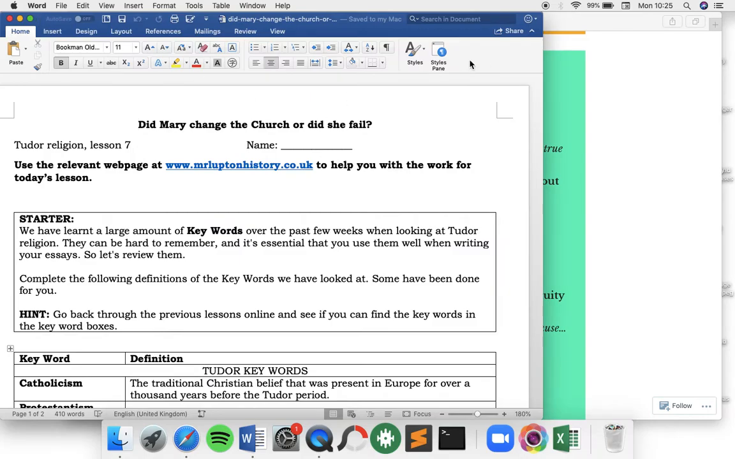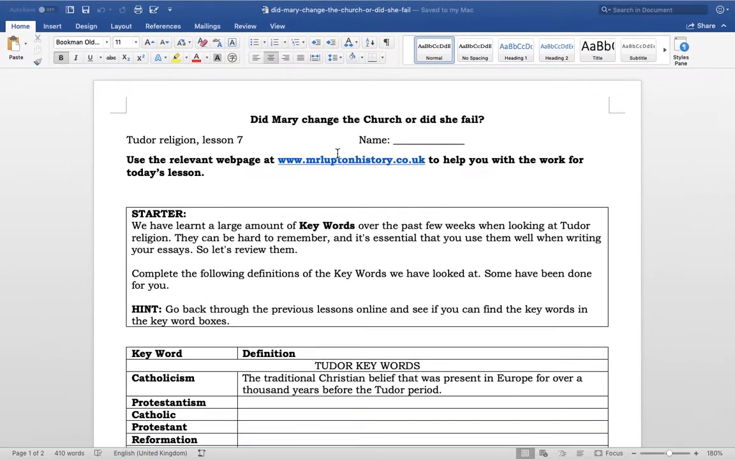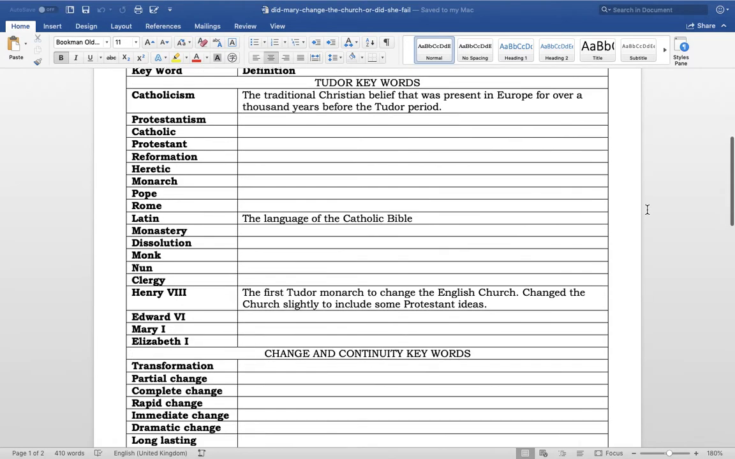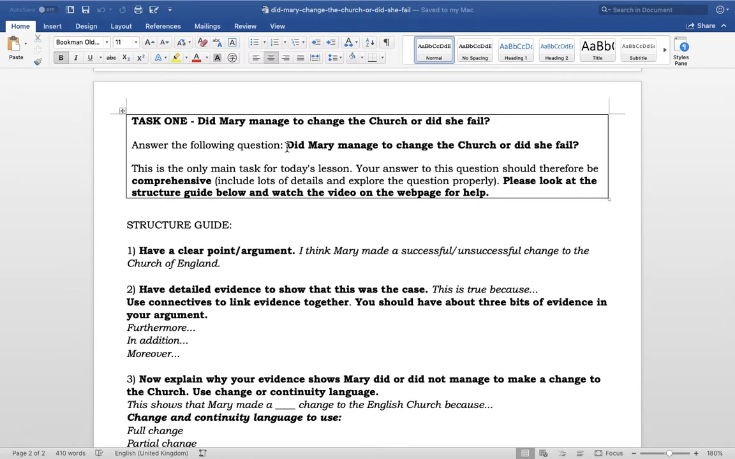So I'm just going to bring up the worksheet for the day. So here we go. Let's have a quick look. So the question is asking, did Mary manage to change the church or did she fail? So the question wants you to decide how far you really feel Mary managed to change the church. And this should be, as it already says here, quite comprehensive. So that means it needs to include lots of details to explore the question properly. That means you need to be using quite a bit of evidence. You don't just want to be using one piece of evidence here, because it doesn't make your argument that strong. You want to be using lots of different ones.